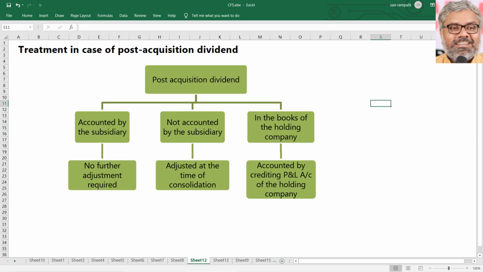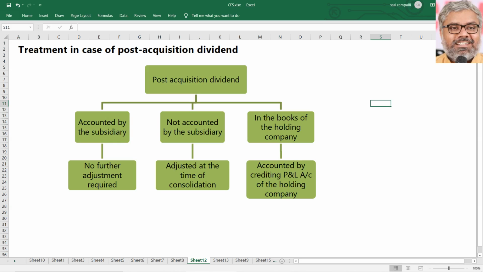So these were the very crucial aspects that we discussed in the previous session, the introductory session of the chapter on consolidated financial statements. So once again, everybody should be by now thorough with the process of consolidation, understand the computation of goodwill or capital reserve, computation of minority interest, and the distinction between pre and post acquisition profits.